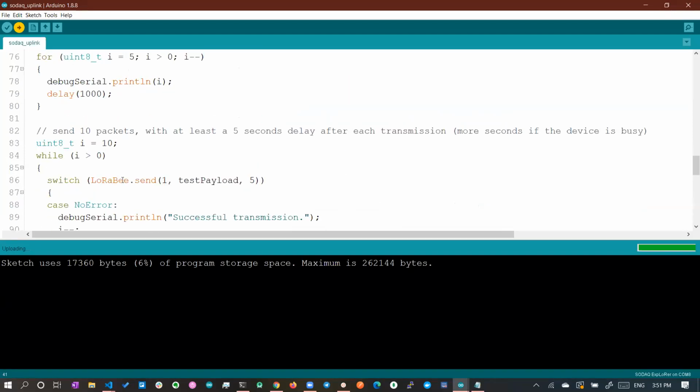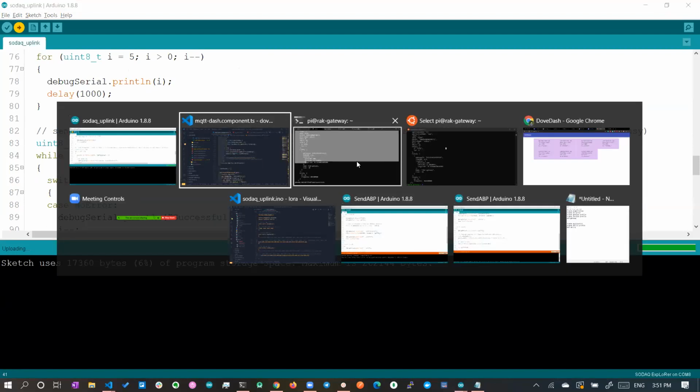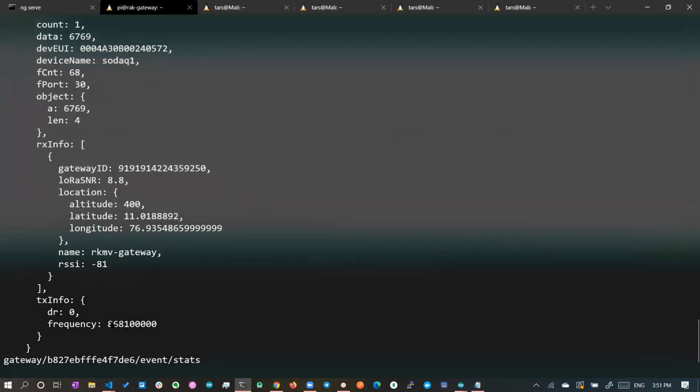Broadcast in the sense it will be sending the data on a particular frequency using a particular spreading factor. You can see it is on a particular frequency, 868.100, with a particular data rate. This data rate defines the spreading factor and other factors. If you give data rate 0, then the spreading factor is maximum, which is 12. Once it is done, the data will be transmitted from the node.